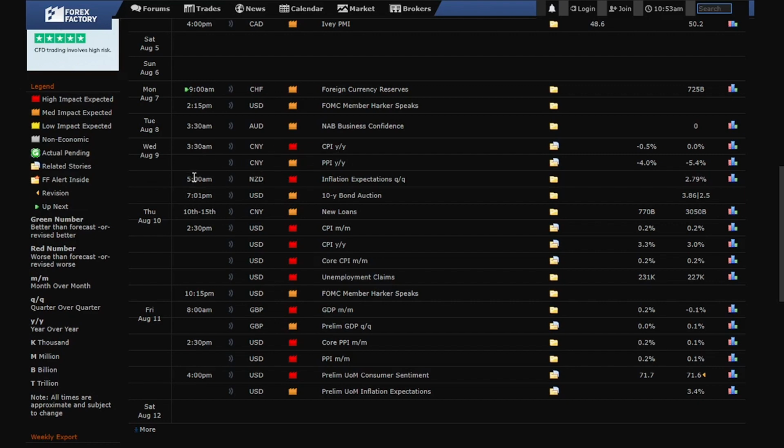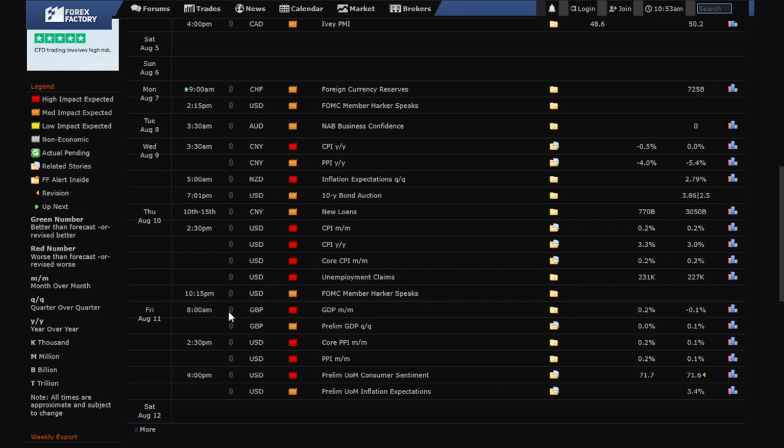And then at 5 a.m. NZD inflation expectations, and at 7 past 1 p.m. we have USD medium impact 10-year bond auction. On Thursday, August the 10th, at 2:30 p.m. we have USD CPI news, USD core CPI, and we also have USD unemployment claims. So at 10:15 p.m. we have USD low medium impact FOMC member Hacker speaks.